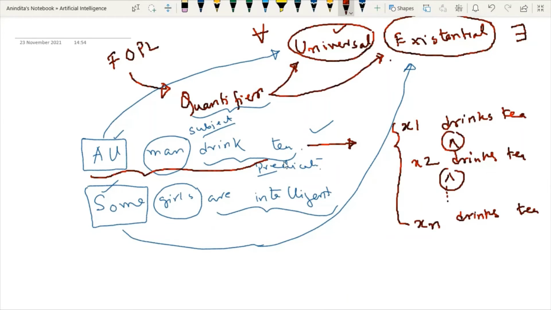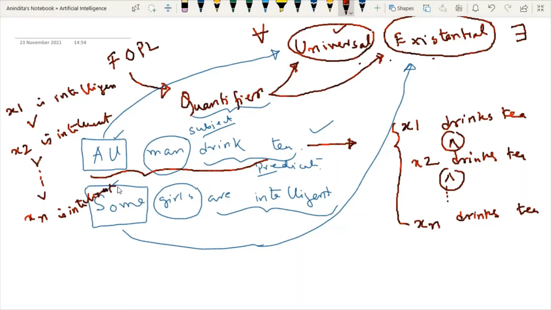Then what is the difference between the universal quantifier and the existential quantifier? See here what I have written: some girls are intelligent. It means, say X1, a girl, is intelligent, or X2 is intelligent, and this will continue up to Xn is intelligent. It means not every girl is intelligent, but some girls are intelligent. So X1 is intelligent, or X2 is intelligent, or Xn is intelligent.